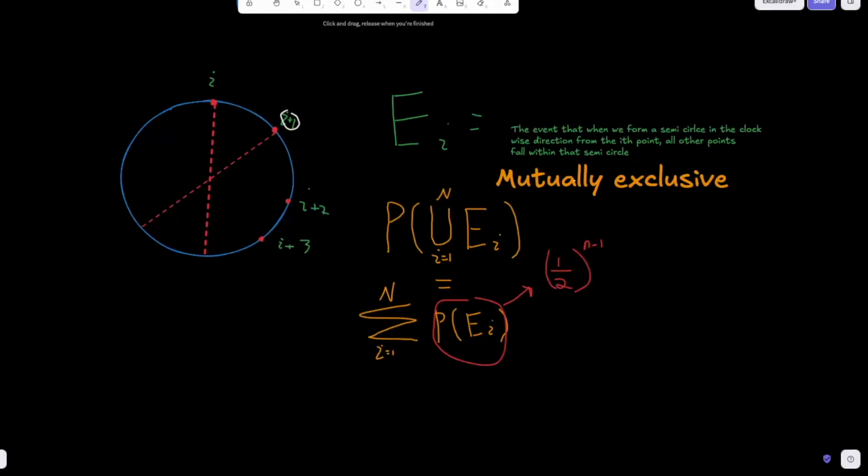And so if we look at this summation here, isn't this just saying n times 1/2 to the n minus 1 power? Yes, it is. So then our answer is just equal to n over 2 to the n minus 1.